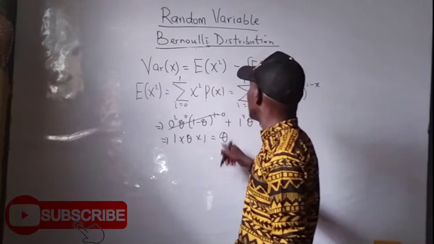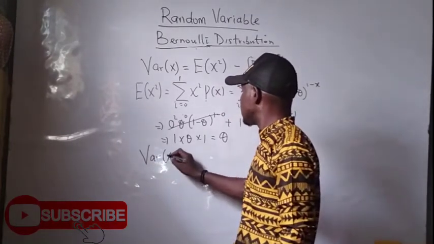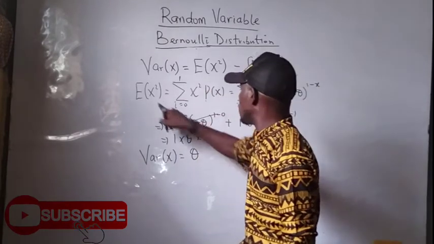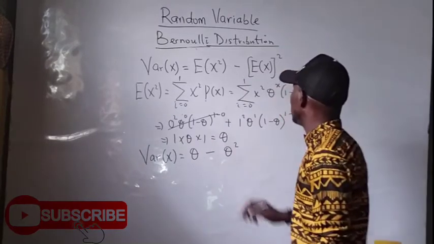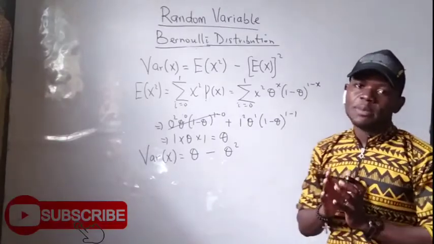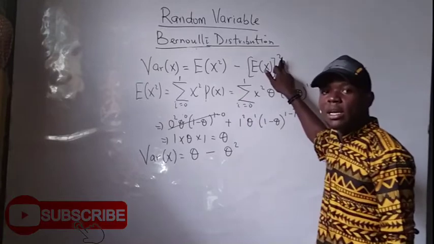Then in other words, we have to return this back to our equation, saying that our variance of x is equal to theta, since our expectation of x squared gives us theta, then minus theta squared. Why theta squared? Because our mathematical expectation of a Bernoulli distribution was given to be theta as well, but it's squared outside.